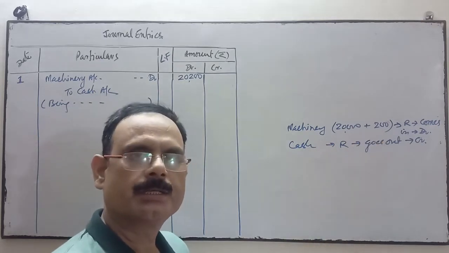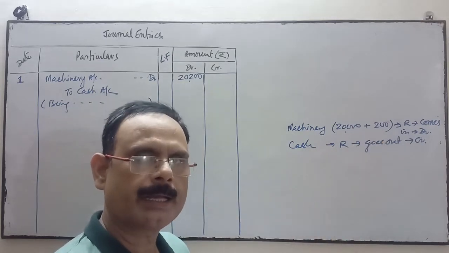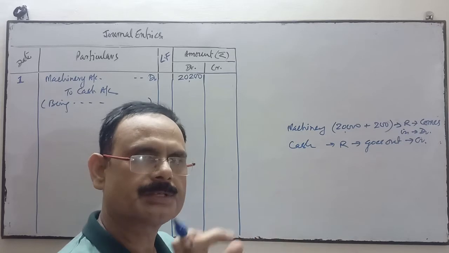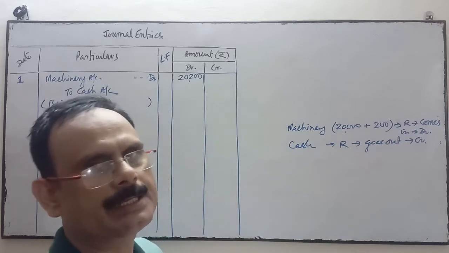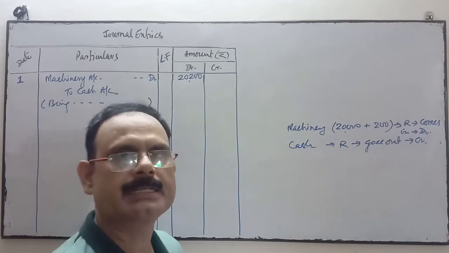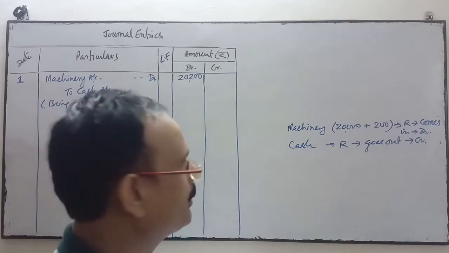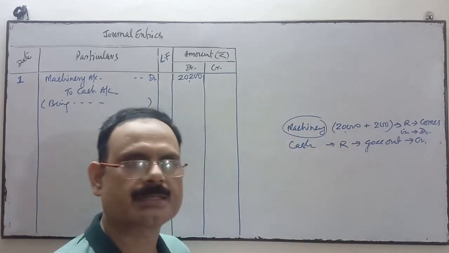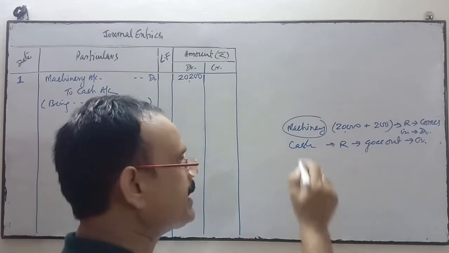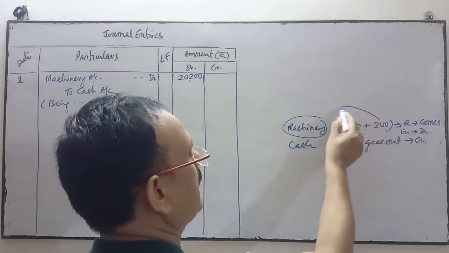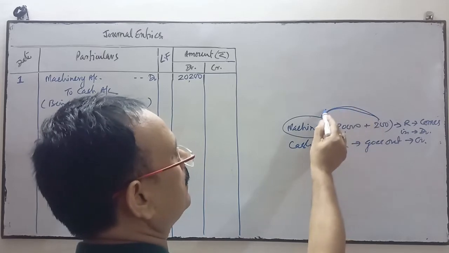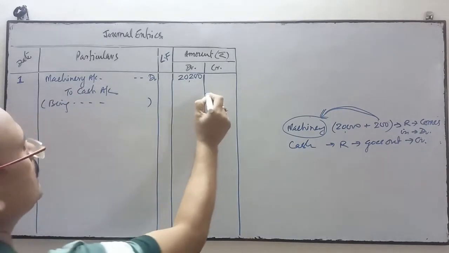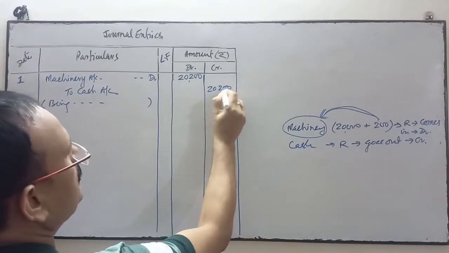Because if you carry the goods, then carriage inward account will be opened. But when we purchase the machinery, the carriage will be added to machinery, because that carriage becomes the capital expenditure. This machinery is not for sale. This machinery we are going to use in business, so it's a capital expenditure. So related to this capital expenditure, if you have paid any carriage, then that carriage inward will be added to machinery account. That's why machinery is debited with this amount and cash will be credited with 20,200.